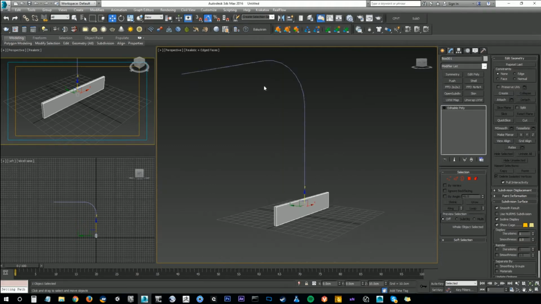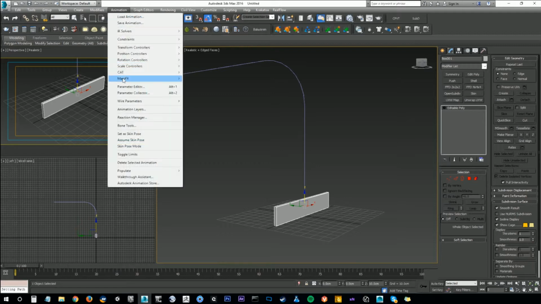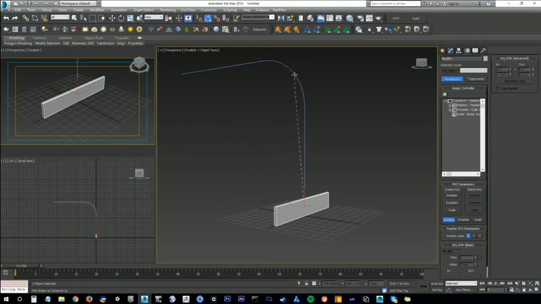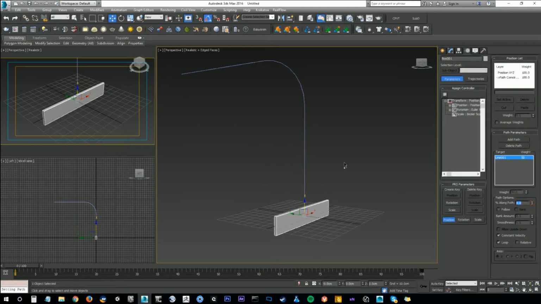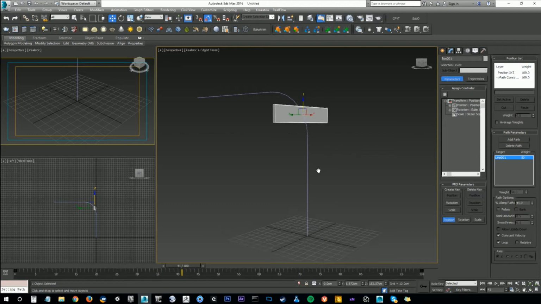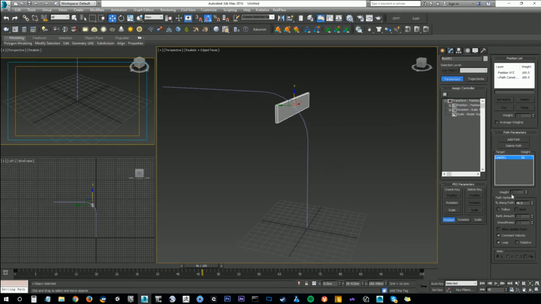So step 1, I just need to attach this object to the curve, so I'll use a path constraint. Select the curve. You can see the object snaps onto the curve, and it now has keys also. So if we scrub through the time slider, you can see that it's animated. So I'm just going to come to a point like this, and we need to tell it to follow the path.